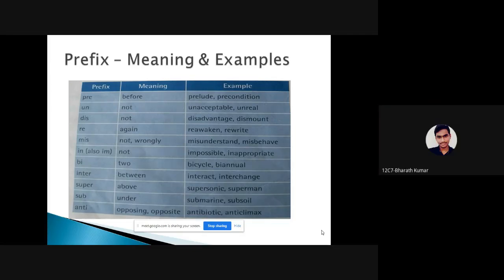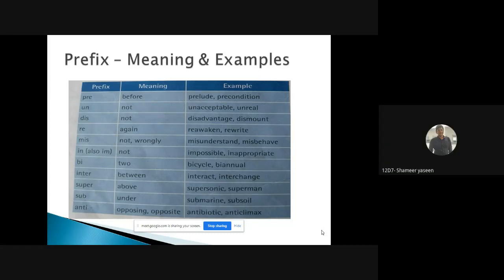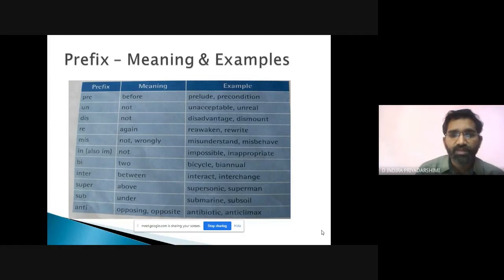Infront. Involve is a root. Inactive. Good. Inactivate. Interchange. Impact. Impatient is a root. Wonderful, my dear one.